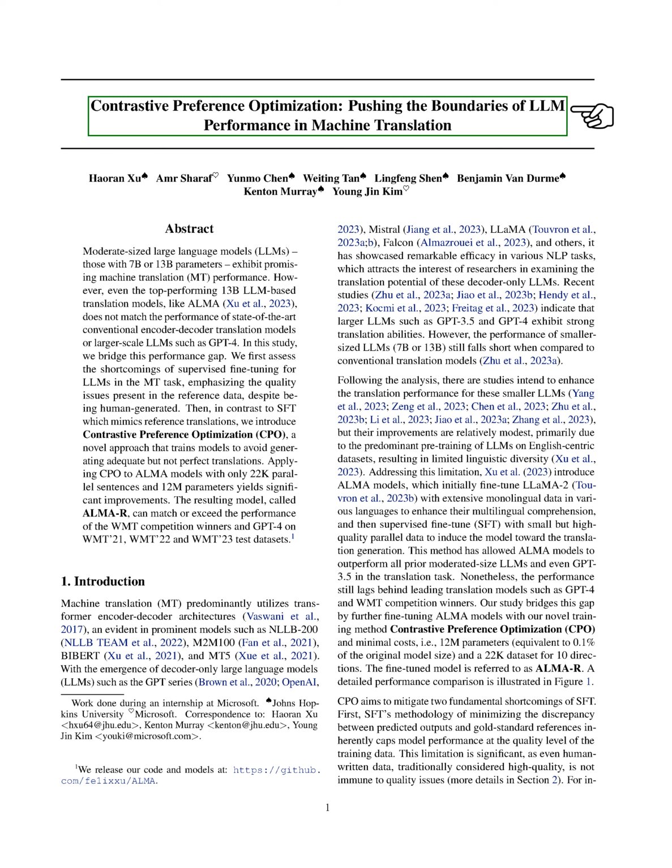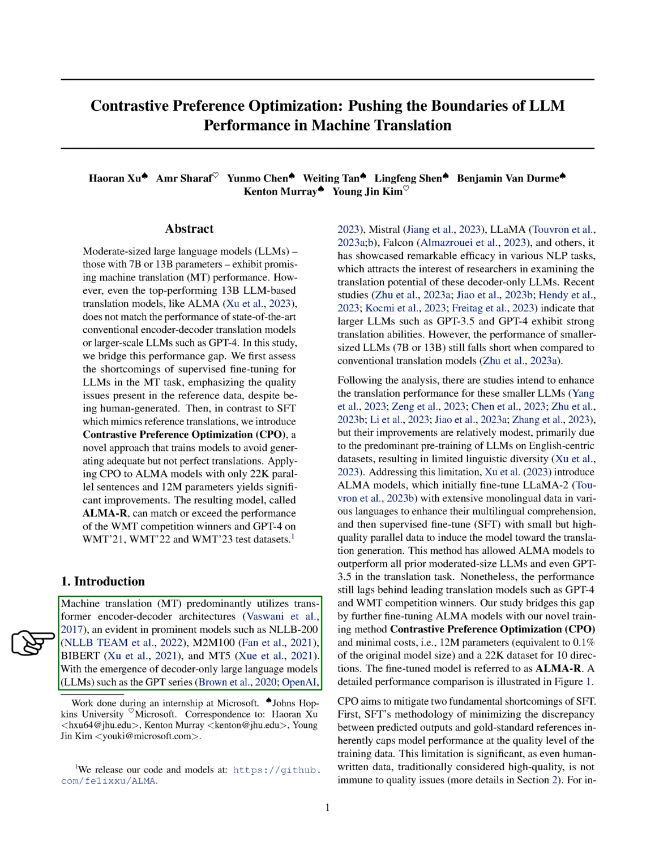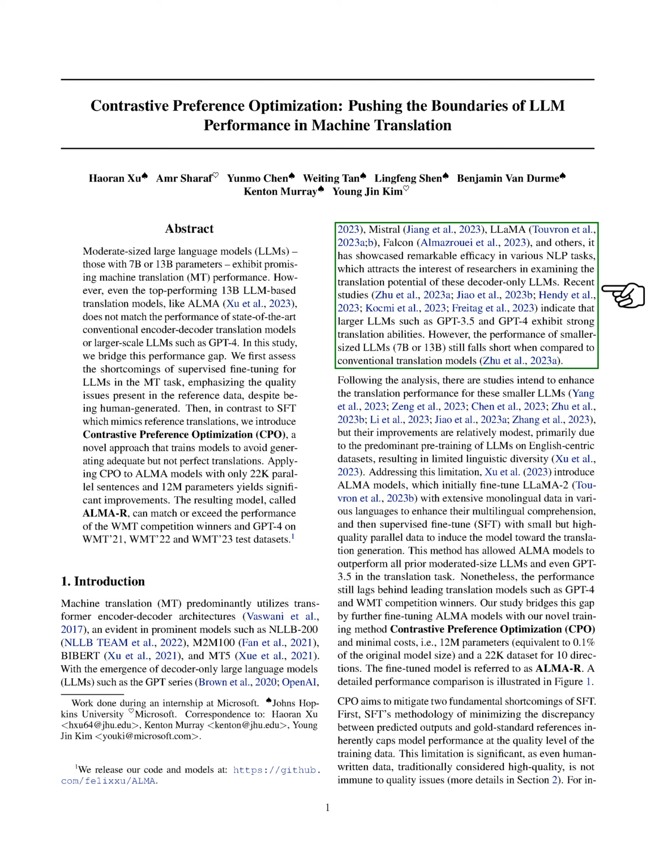Introduction. We're going to delve into the world of machine translation, MT, which primarily uses transformer encoder-decoder structures, as seen in models like NLLB 200, M2M100, BiBERT, and mT5. Recently, there's been a surge of interest in large language models, LLMs, that only use decoders, such as the GPT series, Mistral, Llama, Falcon, and others.